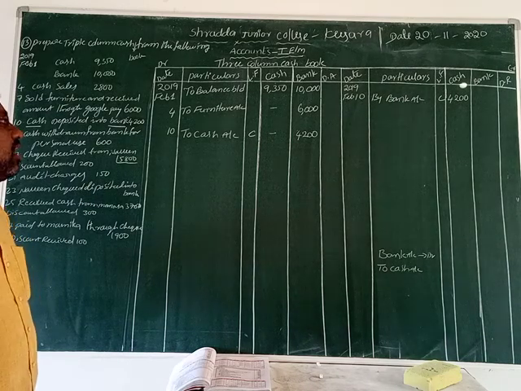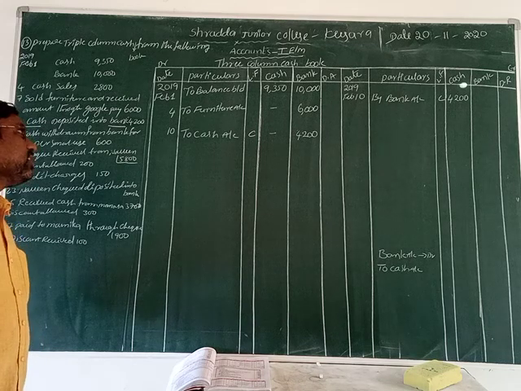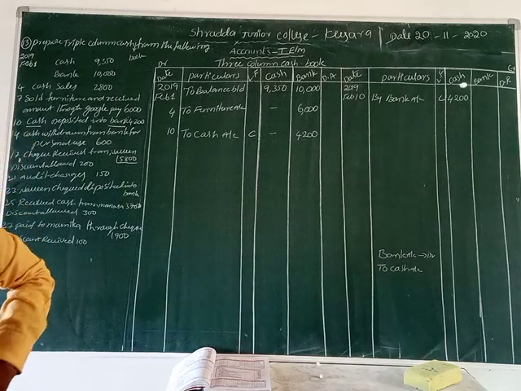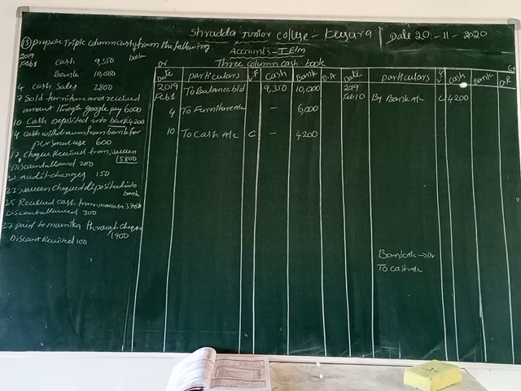Because both entries fall on the same date, so why do we write debit and credit? We can see the C. C means contra entry. For this contra entry purpose we write on both sides on the same date. Otherwise we could get confused, so that's why we show C in the LF column. Okay? So both sides.